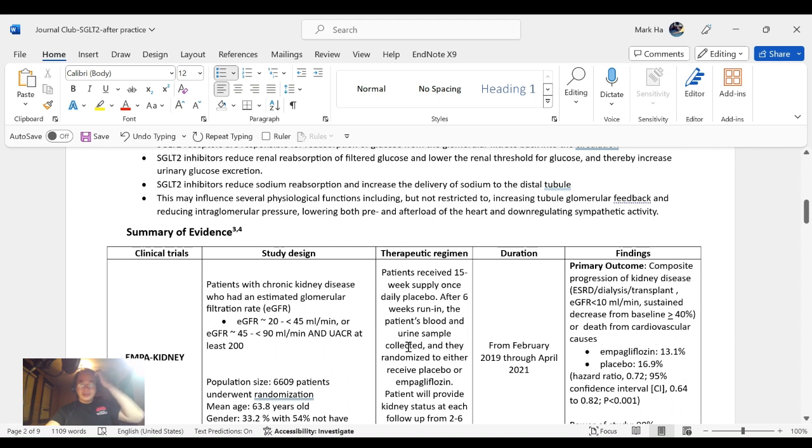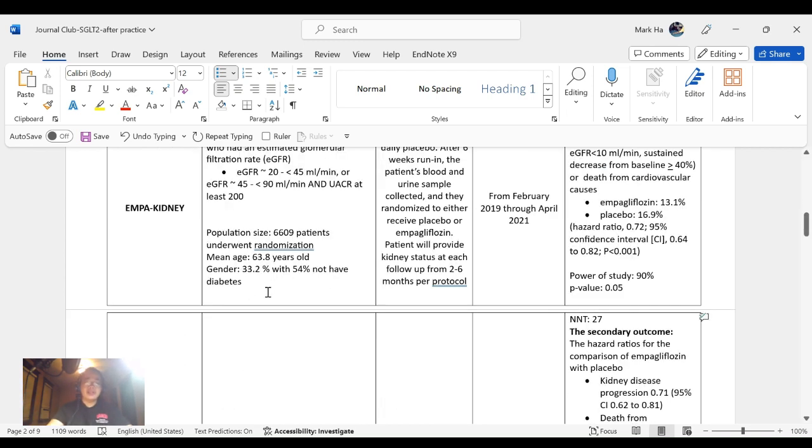For the summary, the population in this clinical trial is patients with chronic kidney disease with an estimated glomerular filtration rate of 20 to 45 and 45 to 90, and with a UACR of at least 200. Patients in this population either have or do not have diabetes, so it is a mix of diabetes and non-diabetes.